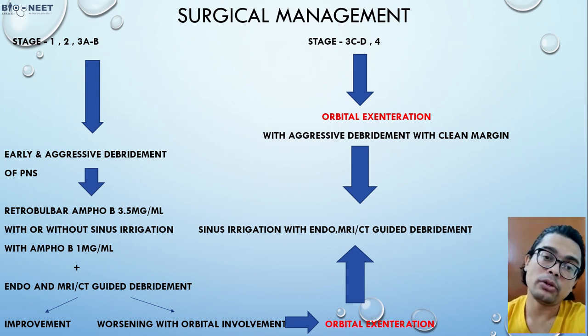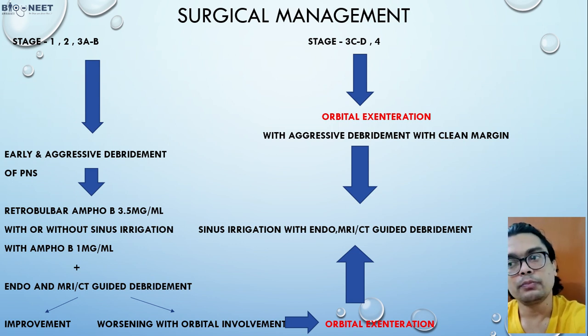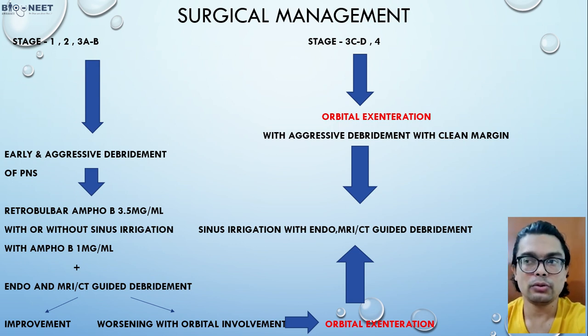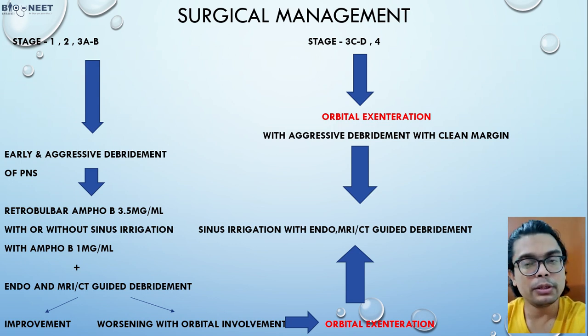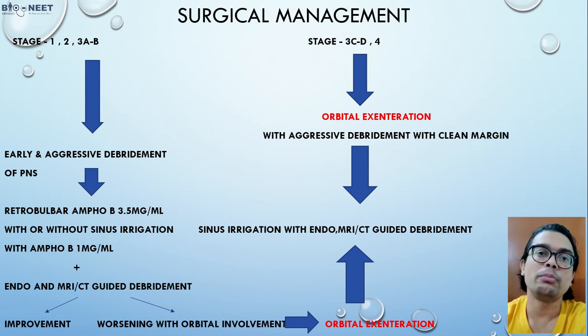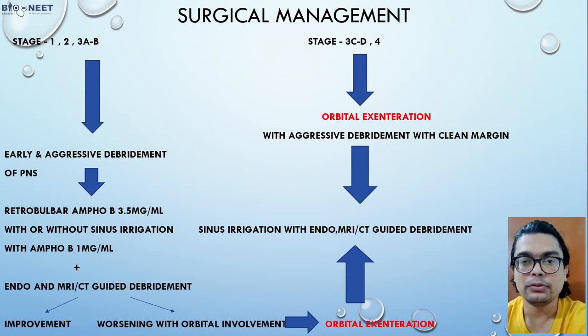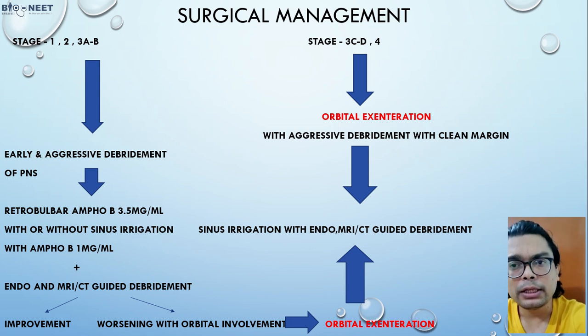Second, if there is orbital apex involvement, then we will perform the exenteration. Then if there is a possibility of intracranial extension, or intracranial extension is there, then orbital exenteration. With a severely hypotonic eye, you have to perform the orbital exenteration. Or if the globe is already perforated because of this fungal involvement, then you can perform the exenteration operation. This is all about your management.